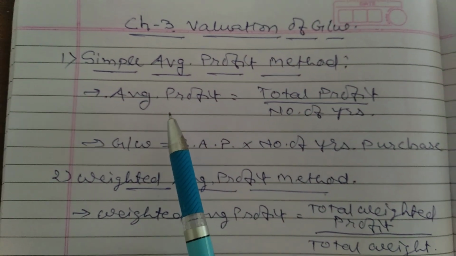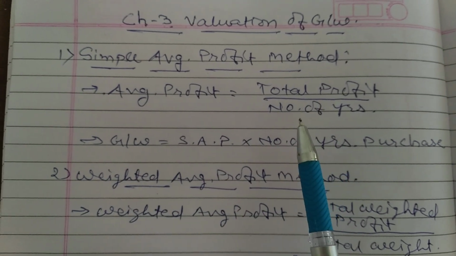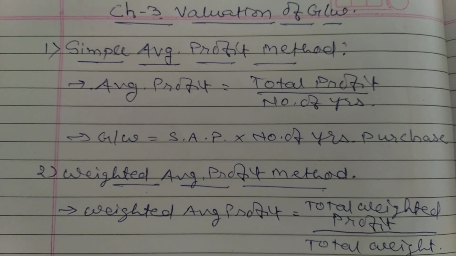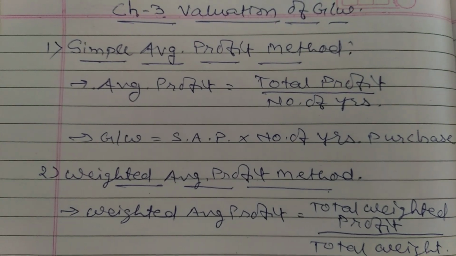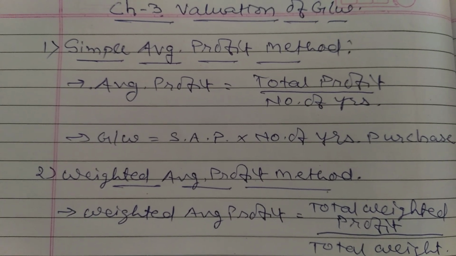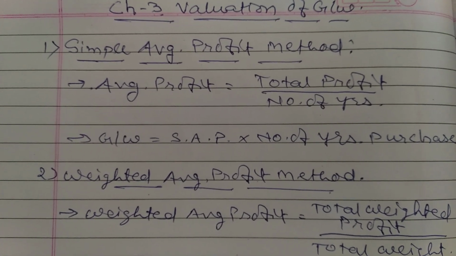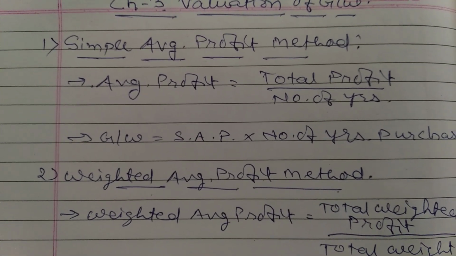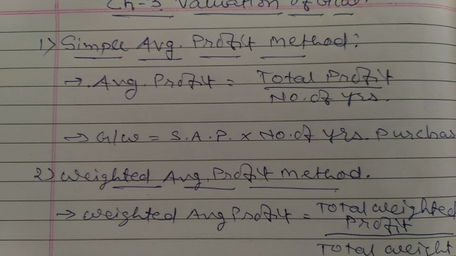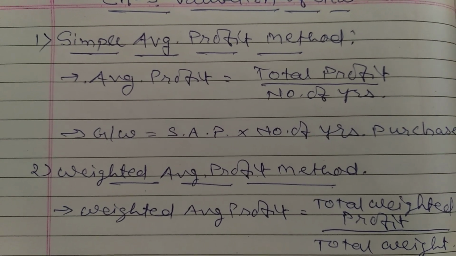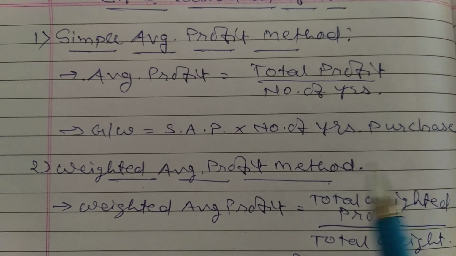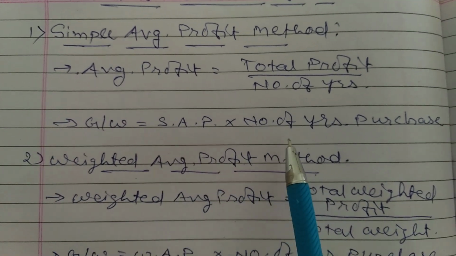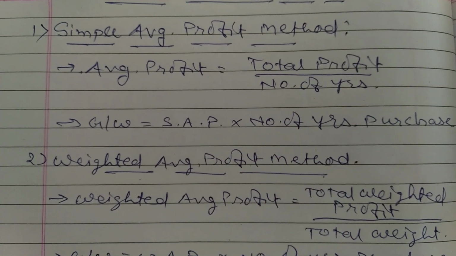First of all, average profit is equal to total profit upon number of years. As you have studied in statistics to find the mean, the formula is x bar is equal to sigma xi upon n. In the same way, average profit is total profit upon number of years. By finding this average profit, you find goodwill. That is, goodwill is equal to simple average profit into number of years purchase.